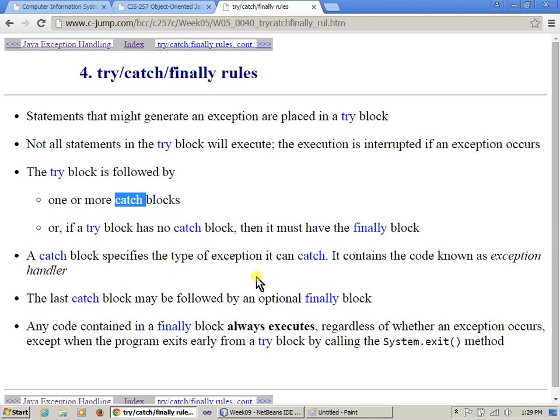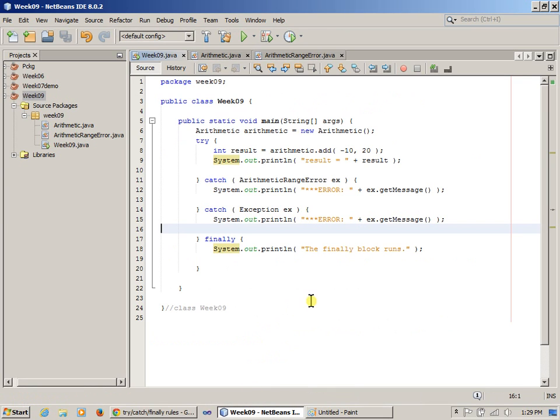A catch block specifies the type of exception it can catch. It contains the code known as exception handler, right? So anytime we use catch blocks, those are our exception handlers. Now let me demonstrate something here. And then we can take a break.